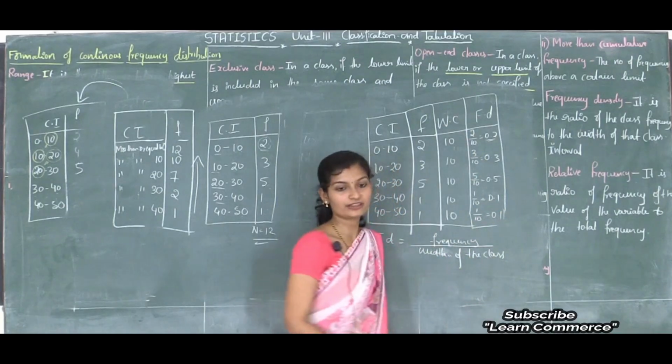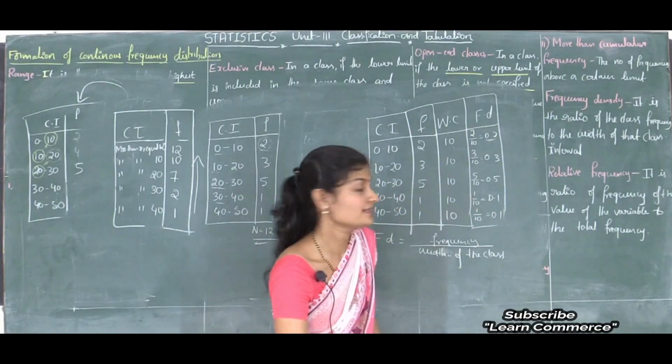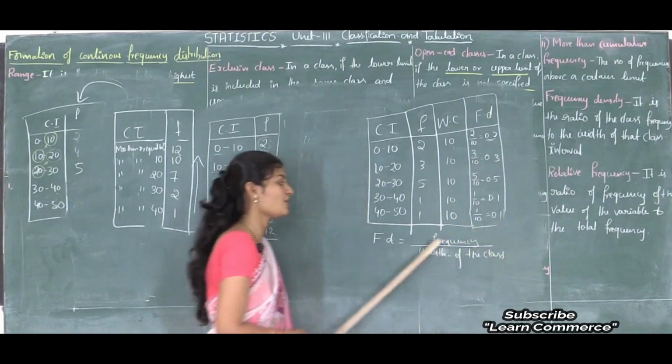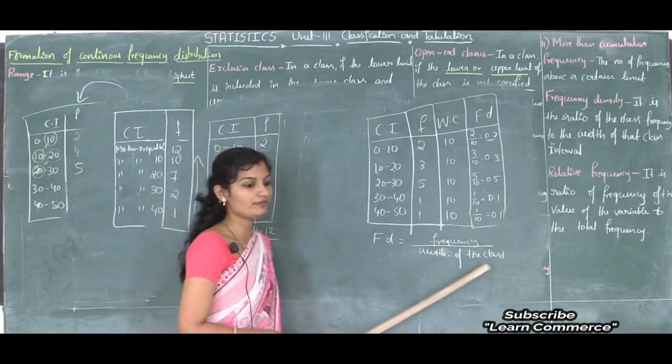Okay, these are the frequency density values. So how to find frequency density? Using this formula, that is frequency divided by width of the class.